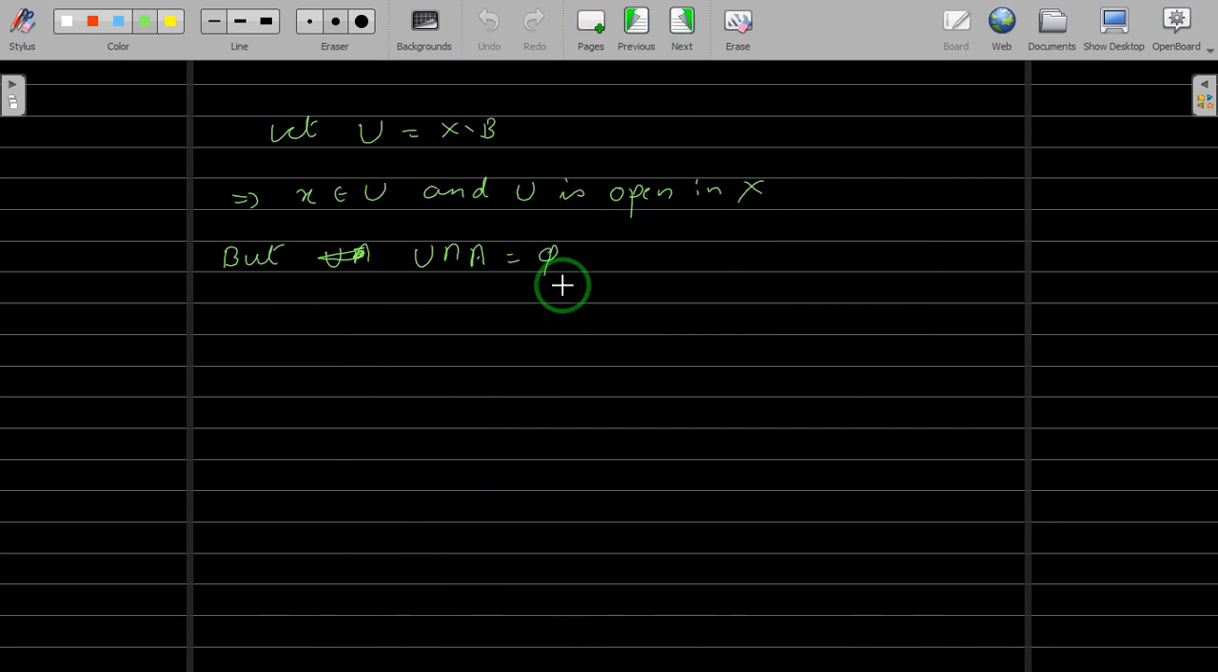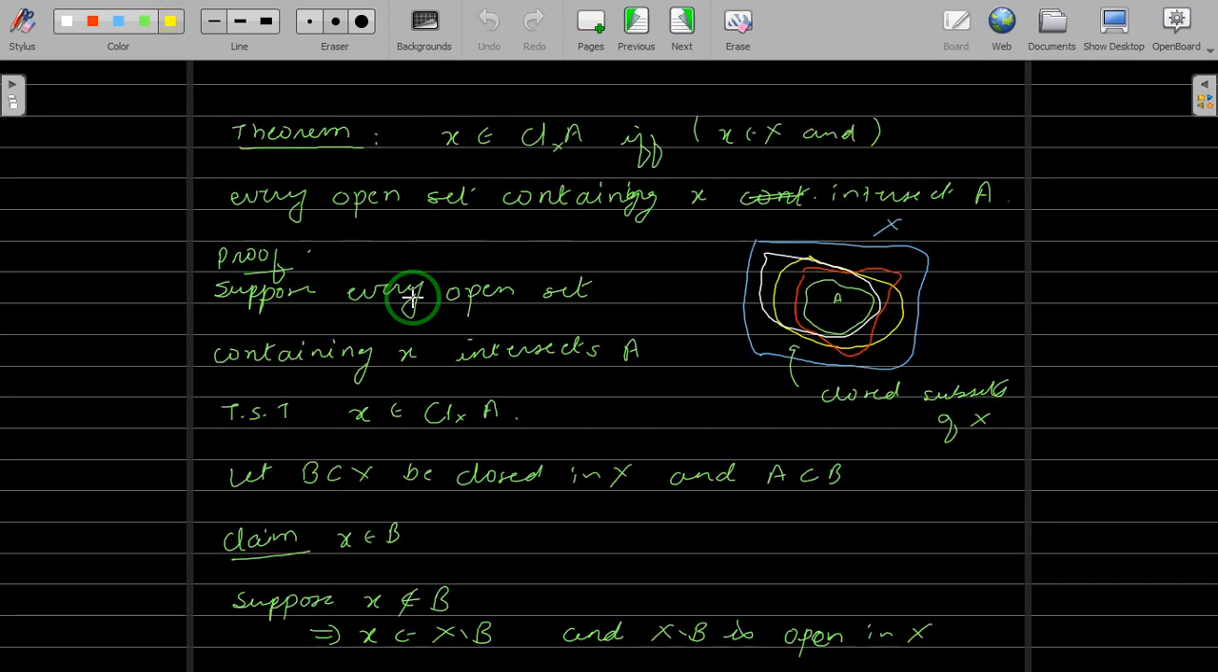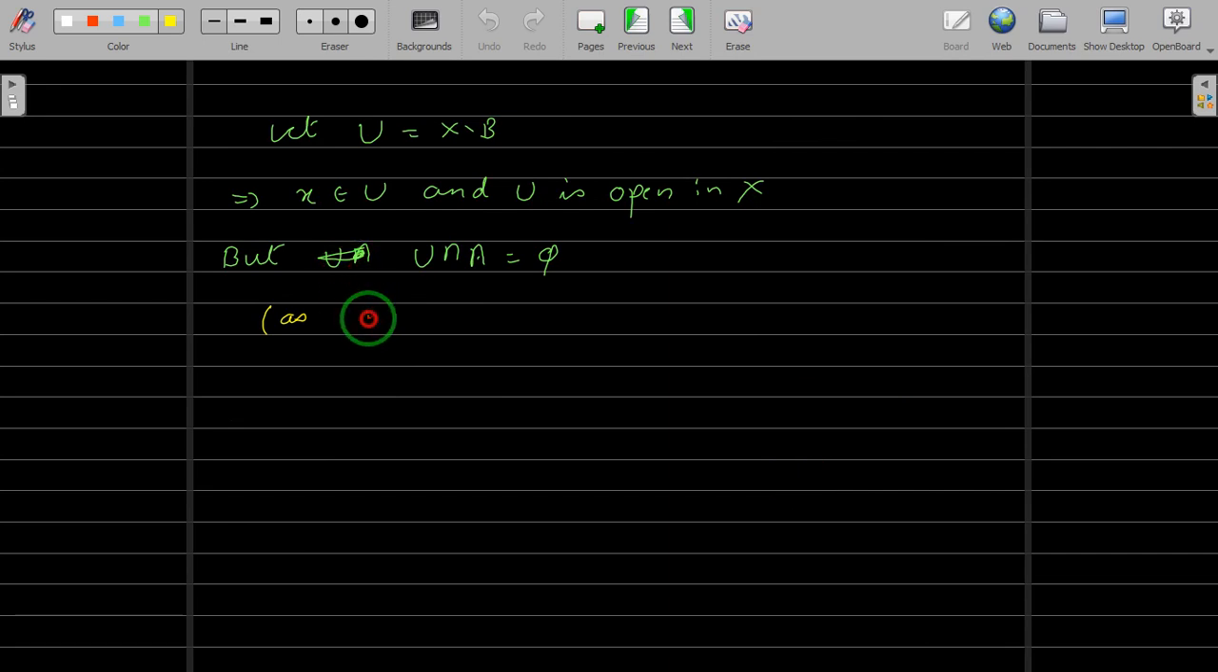But why is this intersection empty? You can try by yourself. You can pause the video and answer this. Let me write. A is a subset of B, which implies U intersection A is a subset of U intersection B. Right? If A is a subset of B and you take any other set, if you take the intersection, the same relation will hold.